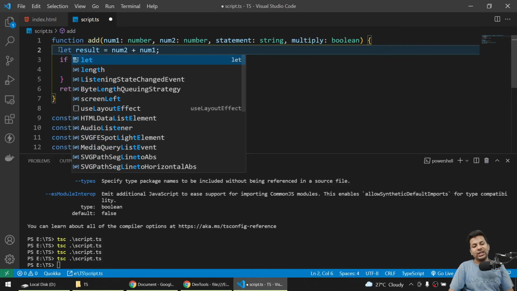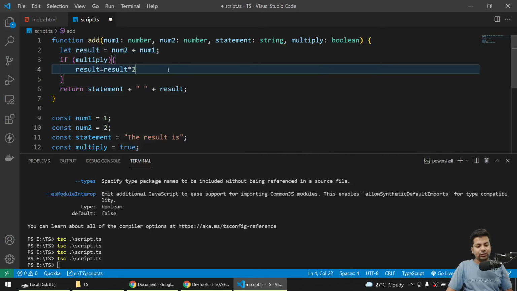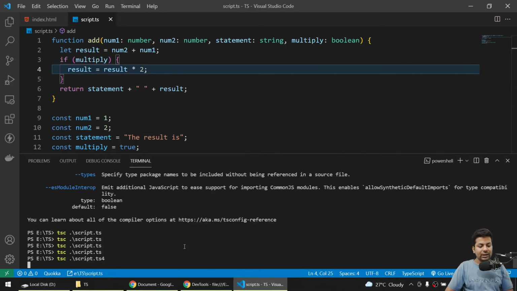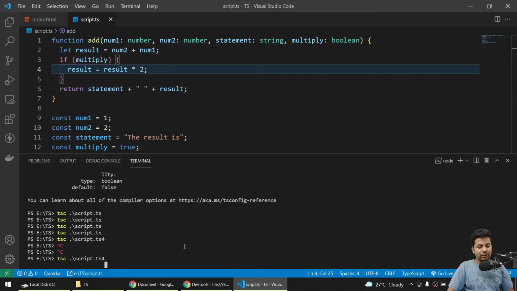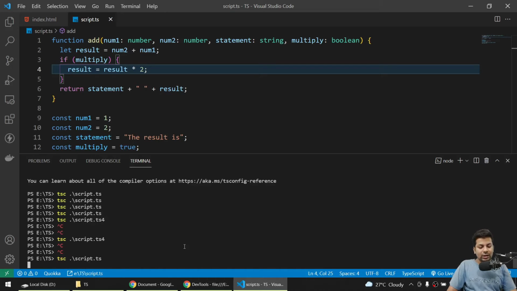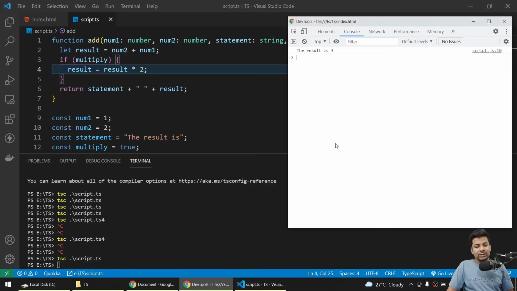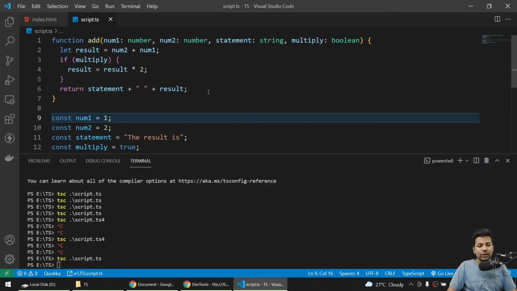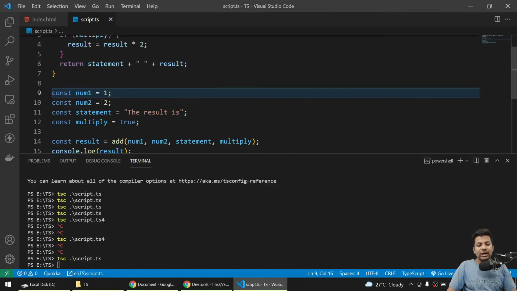So all variables are supposed to be let, const, var, whatever you use. There is not any compulsion. If I save it, compile it, and most probably we'll get a 6. See, we are getting a 6. There is not any problem. Now we can define here the type of variables we're also going to use.